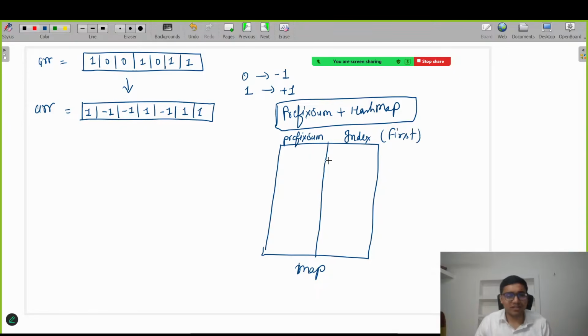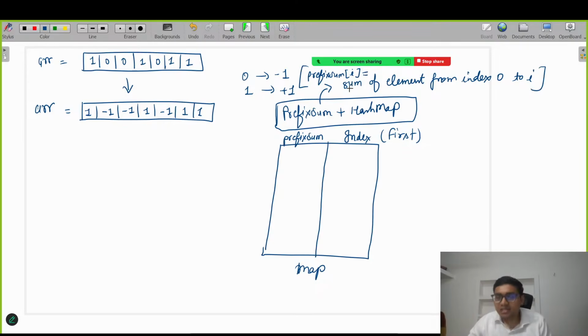Now you might get confused: what is index, what is prefix sum? Those who don't know, let me explain. Prefix sum is nothing but the sum of elements from index 0 to i. This is the definition of prefix sum of i. Prefix sum of i means the sum of elements starting from index 0 till that index. Okay, fine everyone. So let's try to solve it. Let's calculate the prefix sum.